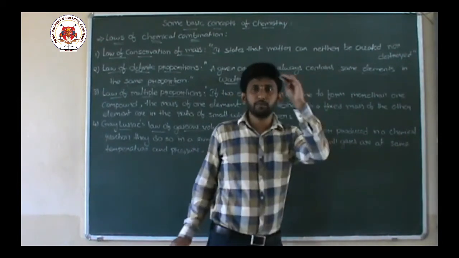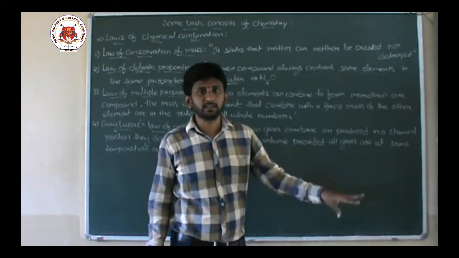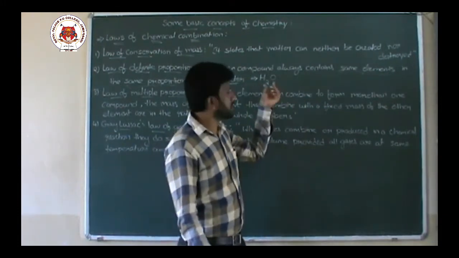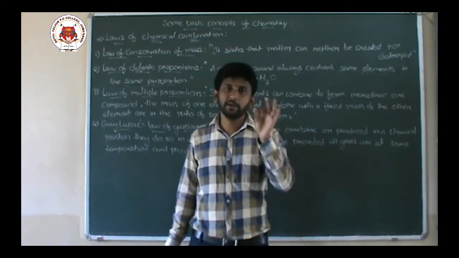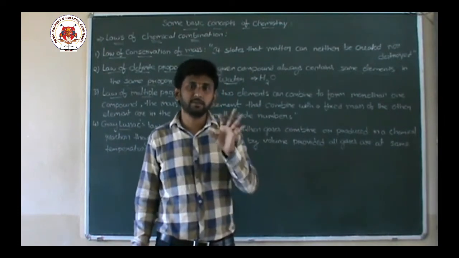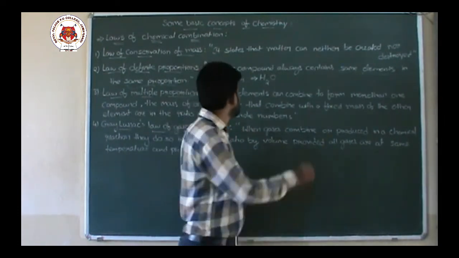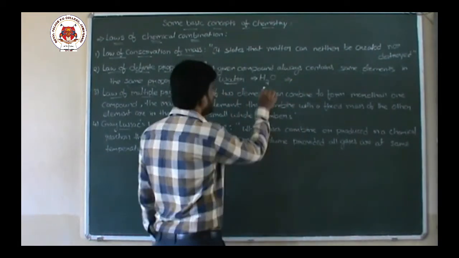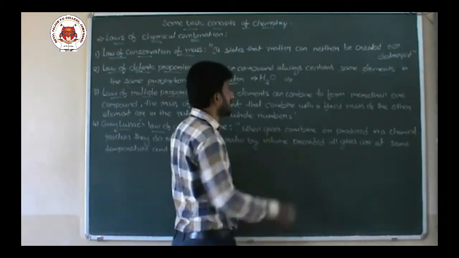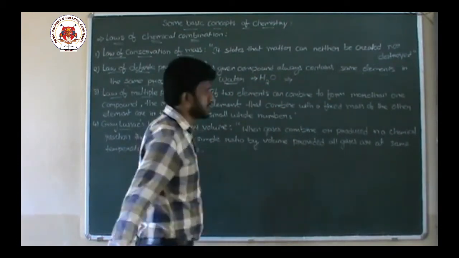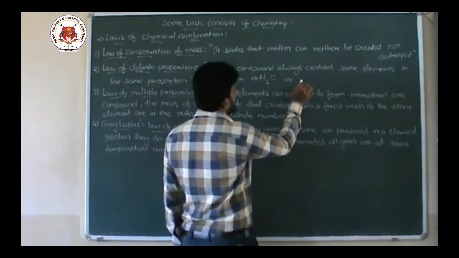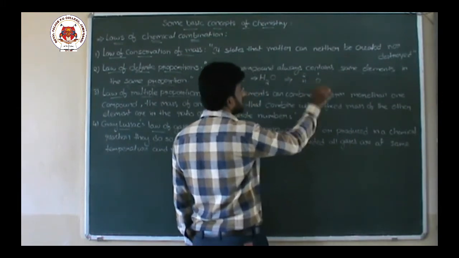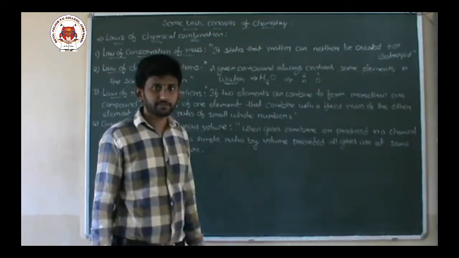Whether you bring water from earth or from Mars, water should contain the same elements in a fixed proportion. That means water, H2O, contains 2 parts of hydrogen and 1 part of oxygen.